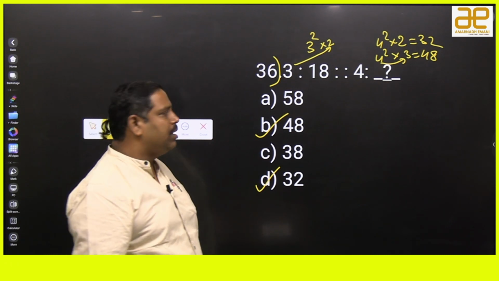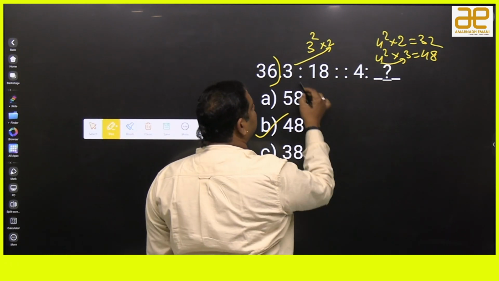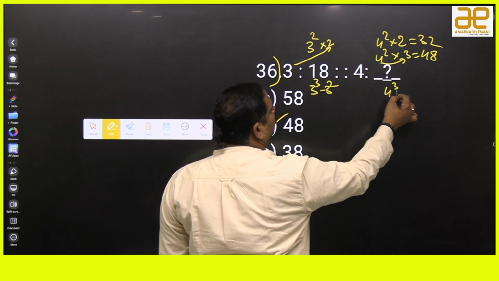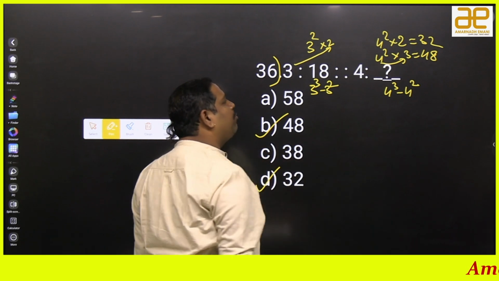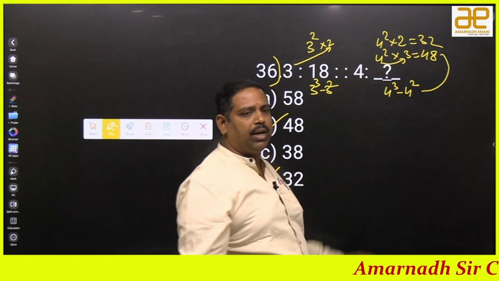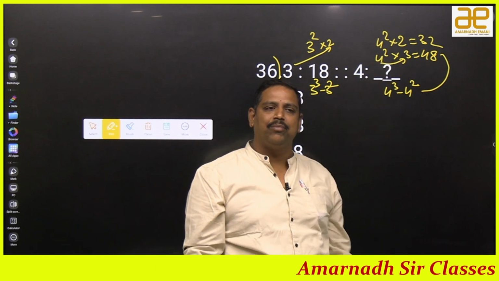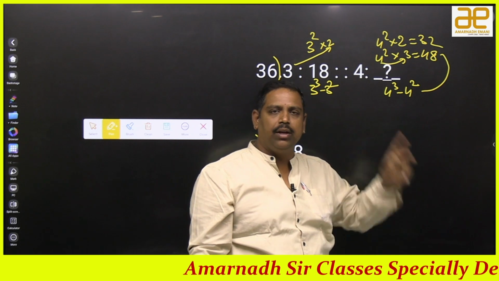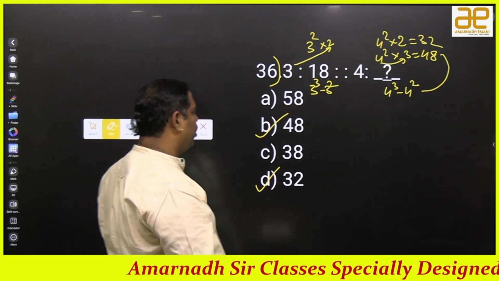Or else, the same we can explain in a different way. That is 3 cube minus 3 square, and for 4 it is 4 cube minus 4 square. The very unfortunate thing is these two are the same. Take 4 square common, you will get 4 minus 1, that is the previous number of it. So these two logics look different but are the same only. Okay, good. Clear for you?